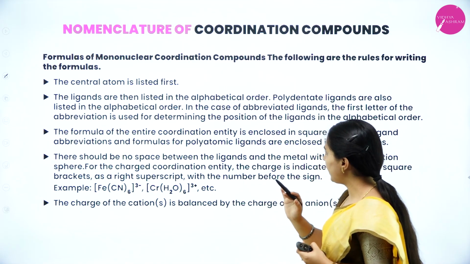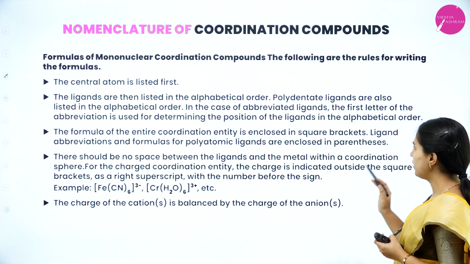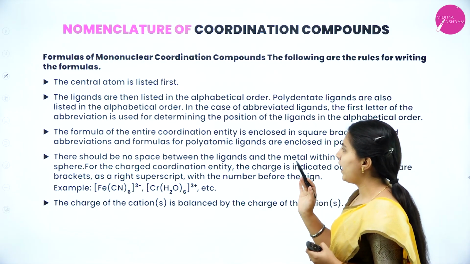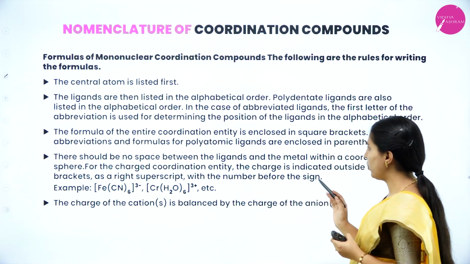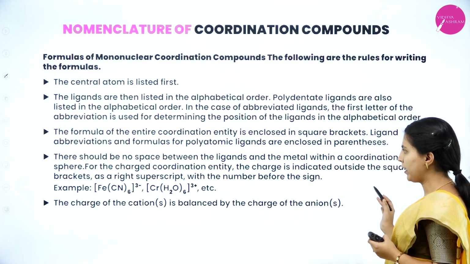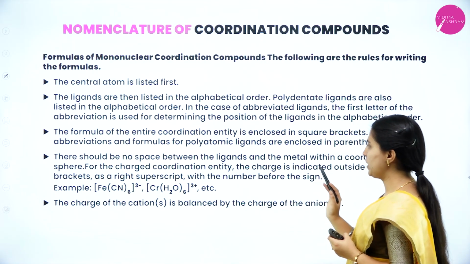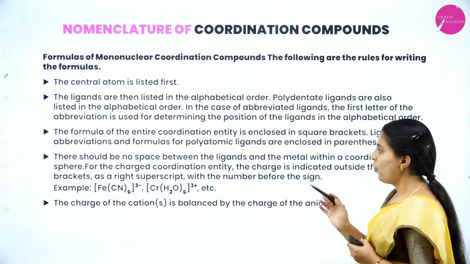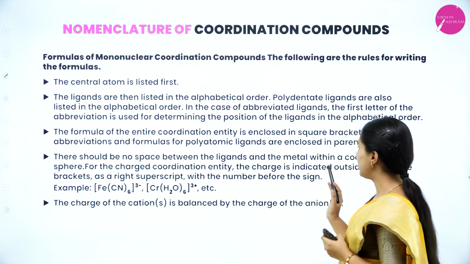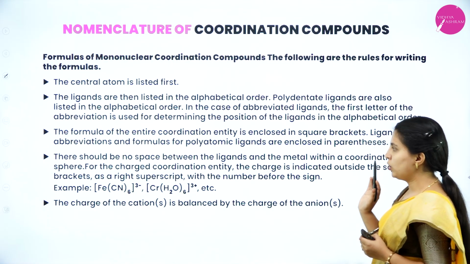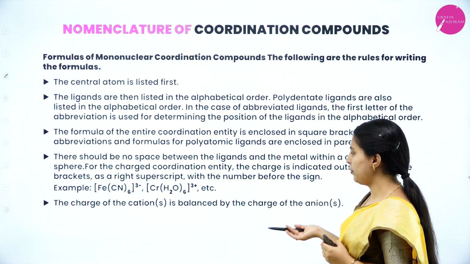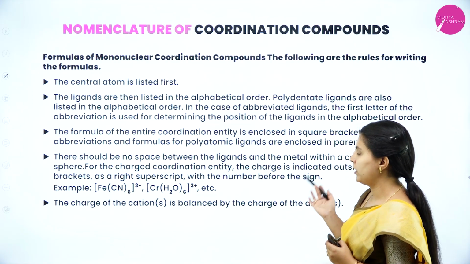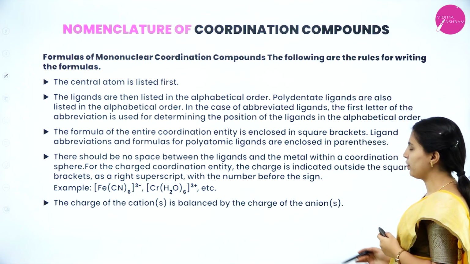The formula of the entire coordination entity is enclosed in square brackets. Ligand abbreviations and formulas for polyatomic ligands are enclosed in parentheses. There should be no space between the ligands and the metal within a coordination sphere. For a charged coordination entity, the charge is indicated outside the square brackets as a right superscript with the number before the sign. The charge of the cation is balanced by the charge of the anion.